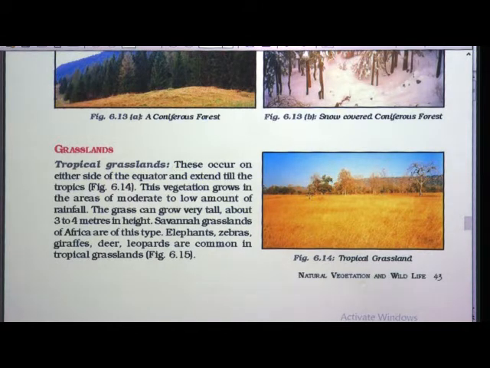The grass can grow very tall here, about 3 to 4 meters in height. Savanna grasslands of Africa are of this type. Here you could see the grass. Elephants, zebras, giraffes, deer and leopards are common in tropical grasslands. Here you could see the grassland.